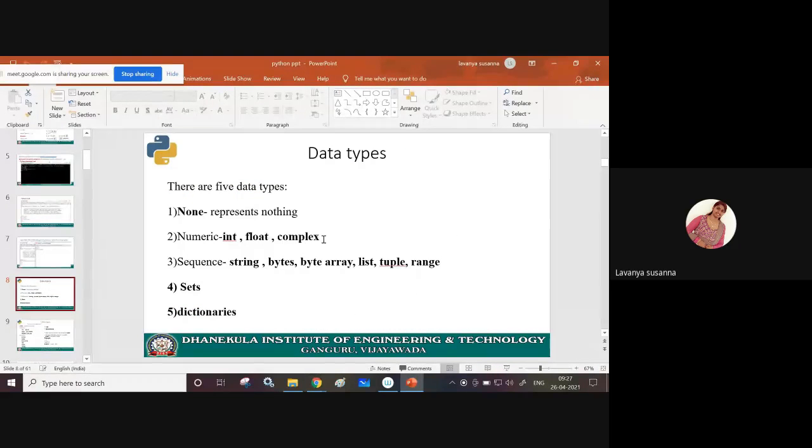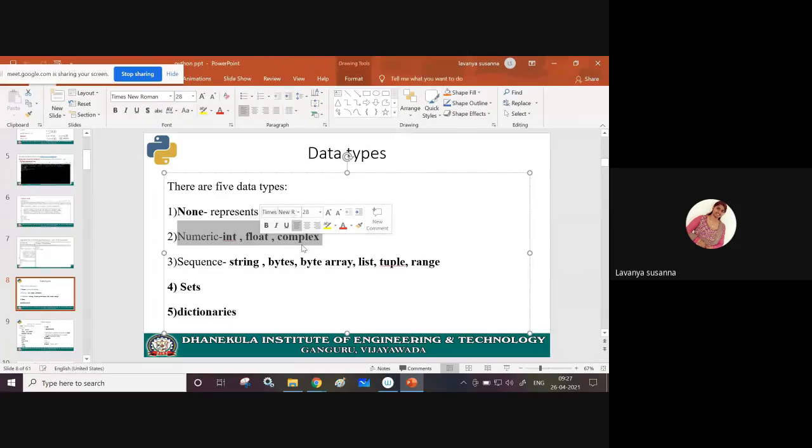Here int, float, complex are immutable. You cannot change these. Int, float, complex values you cannot change. These data types are immutable. Now I will execute and I will show you.